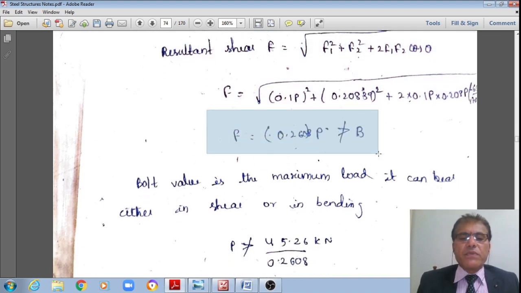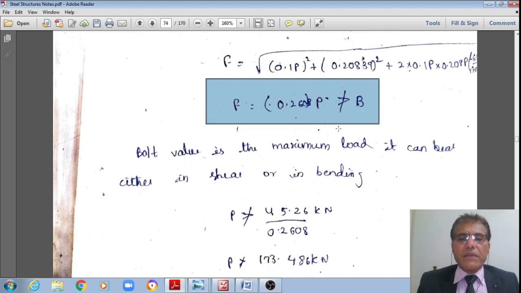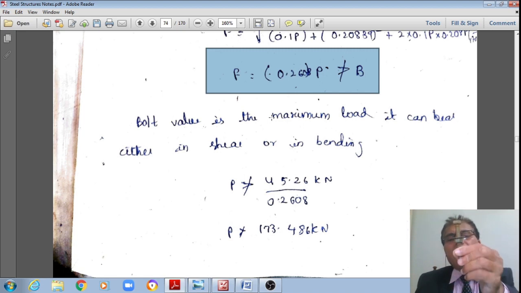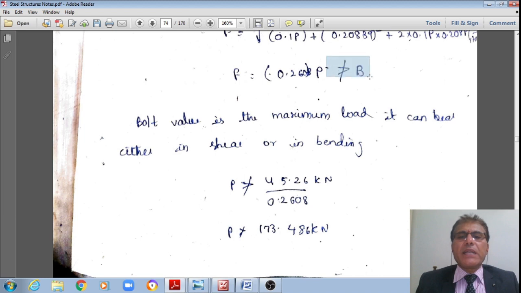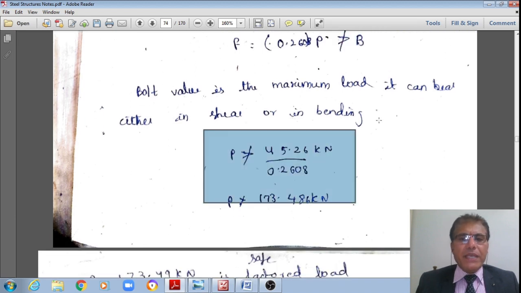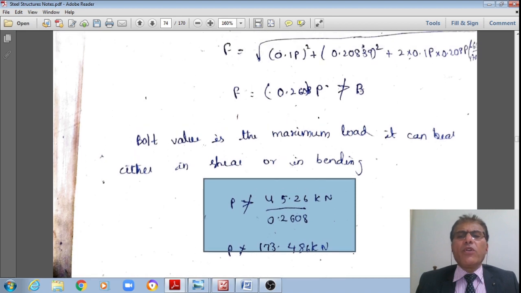Now, however, the maximum force which can be resisted by a bolt itself is the bolt value. Bolt value is nothing but the strength of one bolt, what it can resist, either in shear or in bearing criteria, is the bolt value. Therefore, this force cannot be greater than this bolt value. Therefore, this P cannot be greater than this B. However, we already know what the B value is.